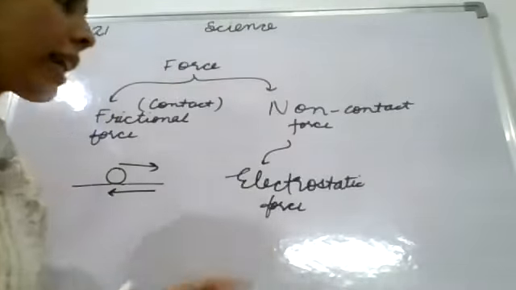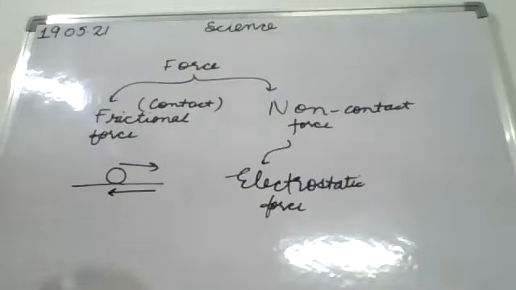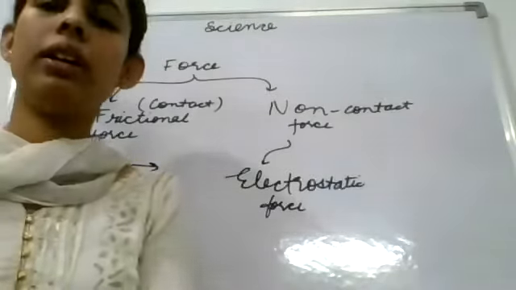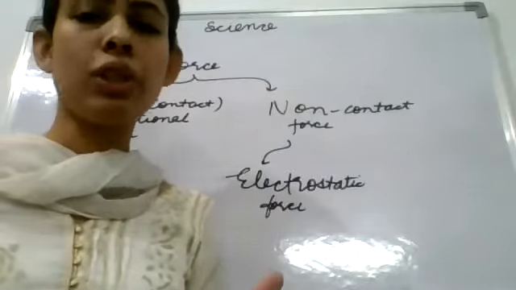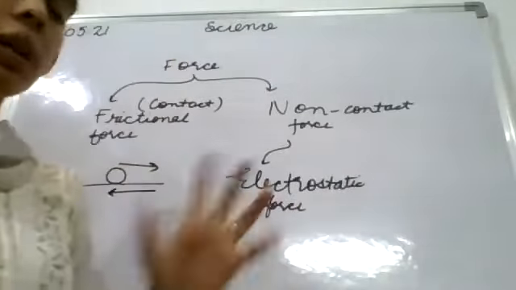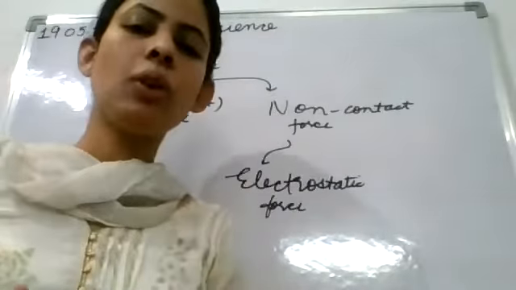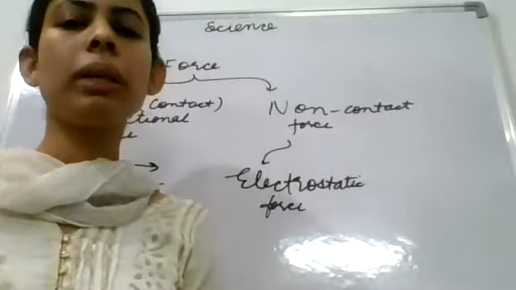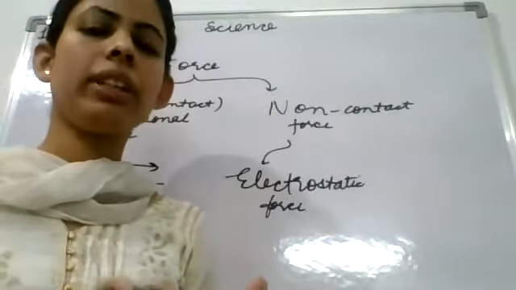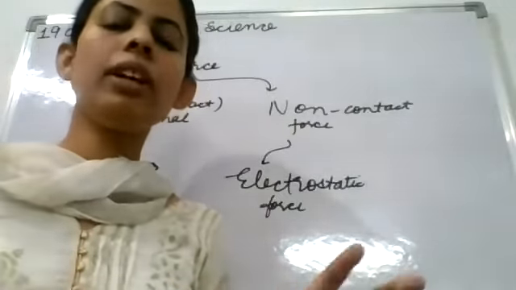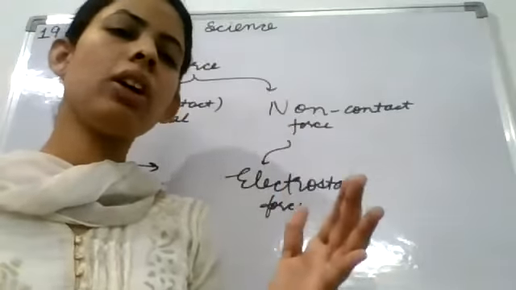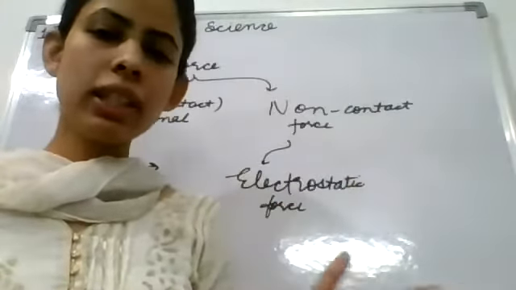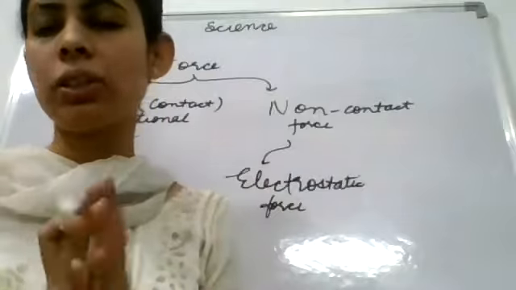Clear? And then next is the magnetic force. The force that comes when two magnets come closer to each other, a force of attraction or repulsion takes place. What do we call the force that comes? Magnetic force. If the poles are the same, meaning north and north, they will repel each other. If south and south, they also repel each other.